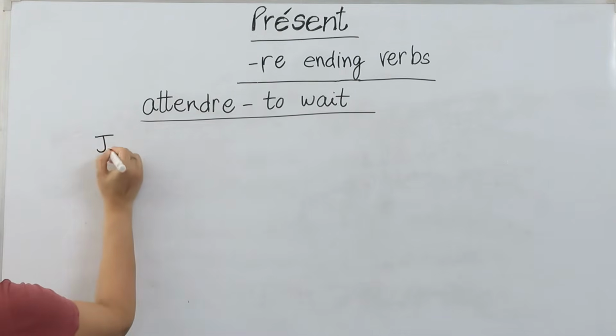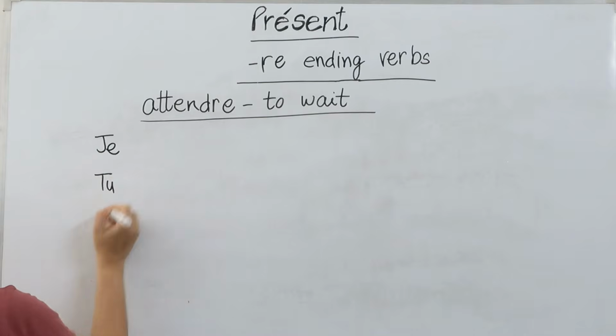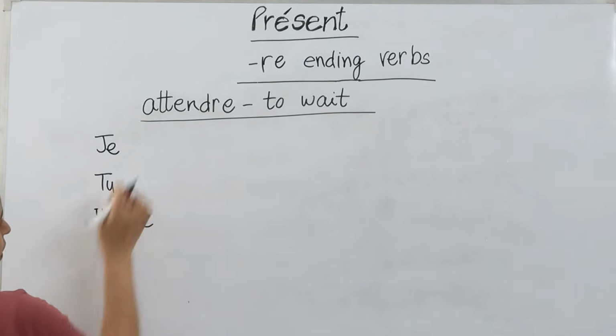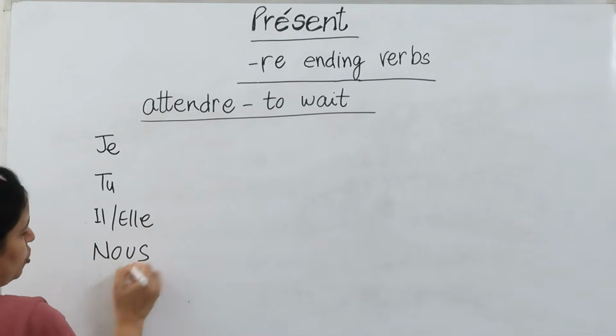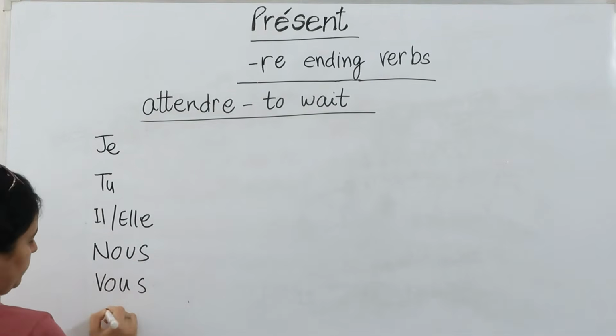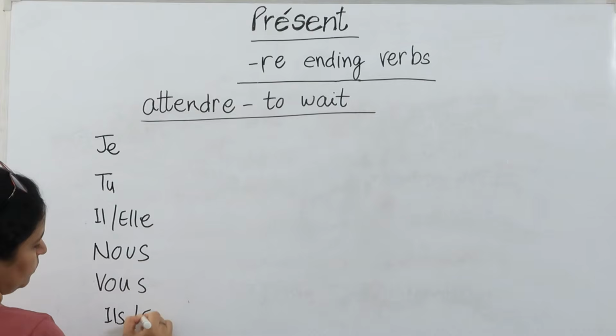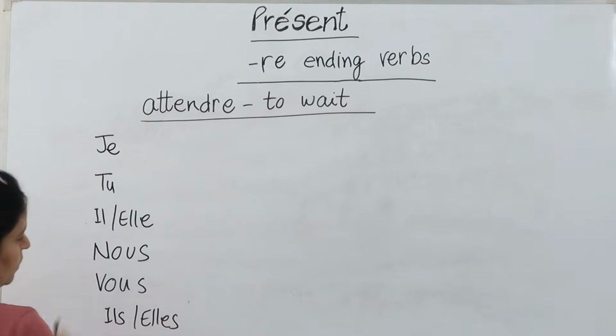First, I'm writing all the pronouns here. Je, tu, il, elle. I, you, he, she. Nous, vous, ils, elles. We, you or you all. They, the boys, they, the girls.